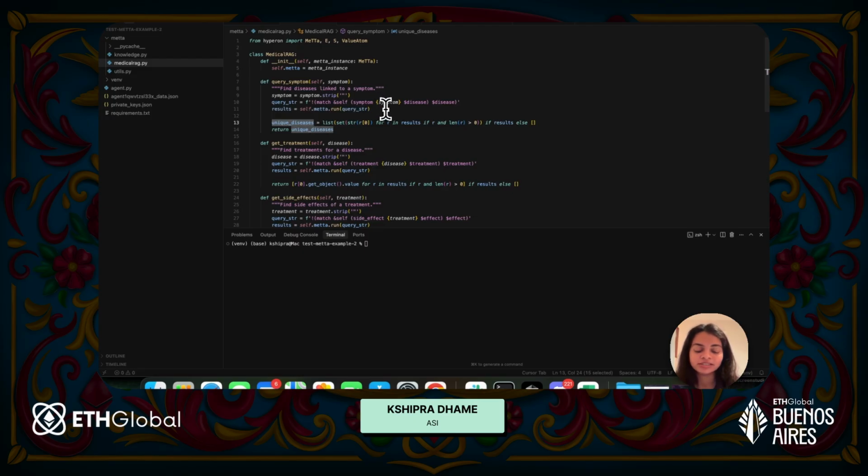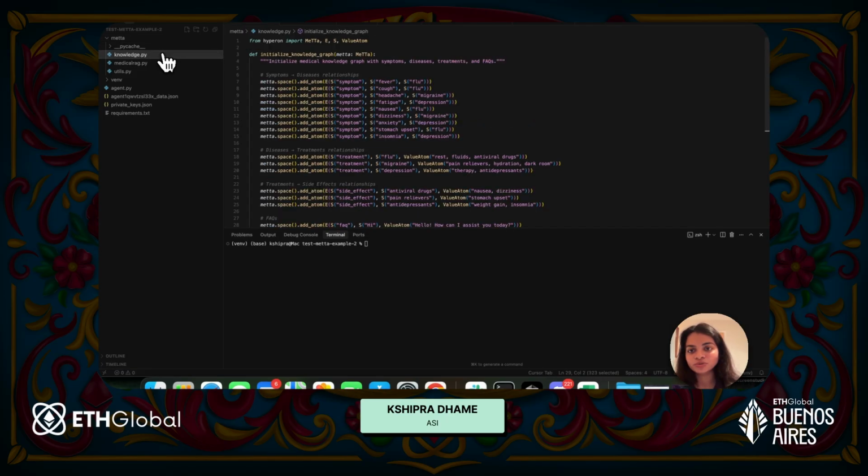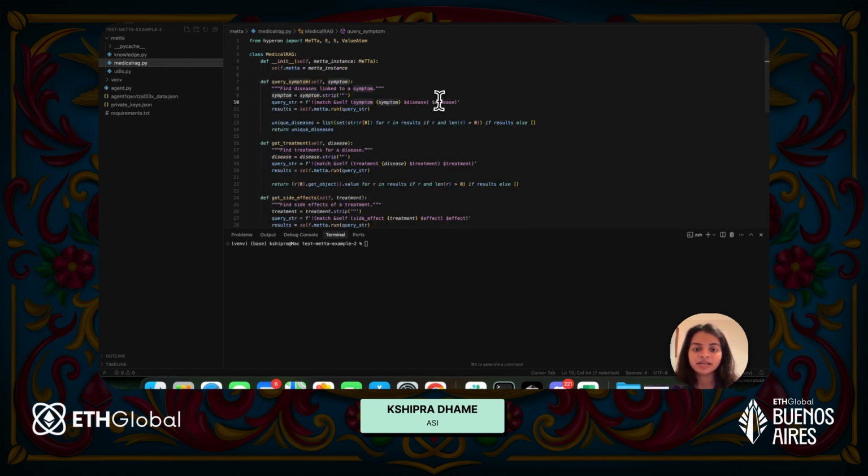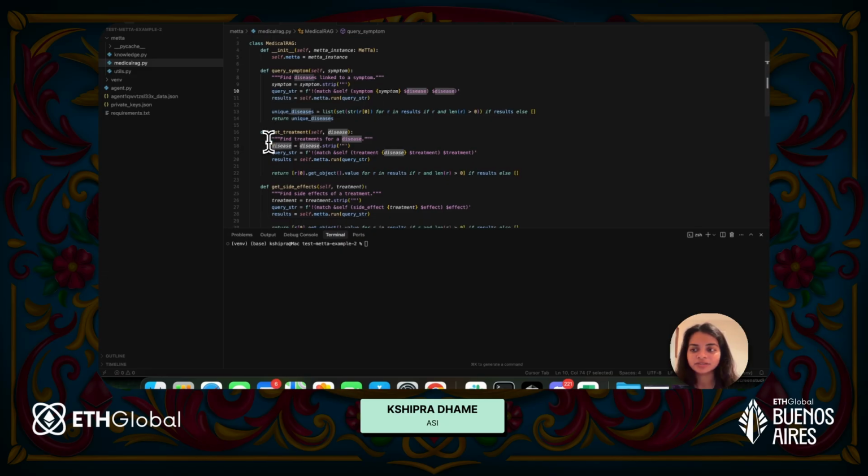Let's say I said something like I have fever. Then the query would pretty much be: symptom fever, what's the disease? It will go to this knowledge base. The symptom is fever, what's the disease? The disease would be flu in that case. And then it will return that particular disease.